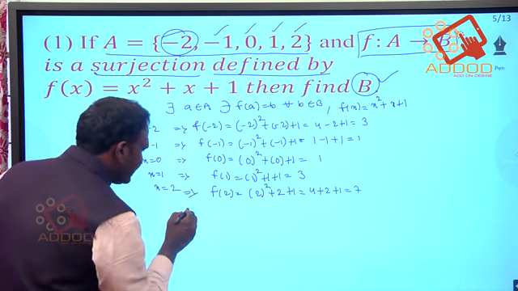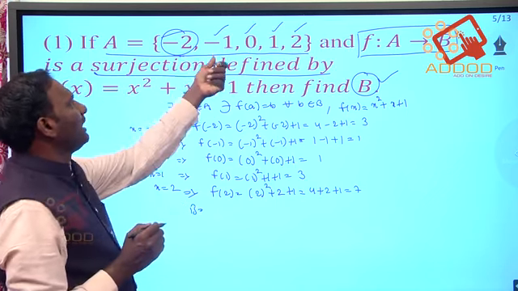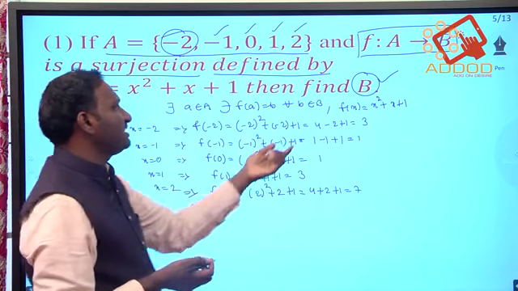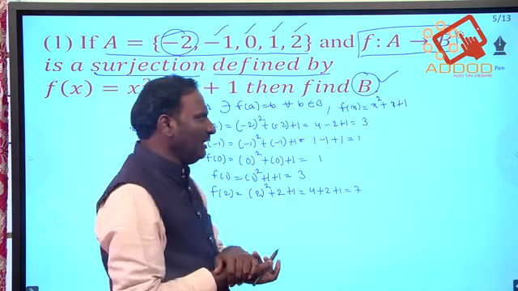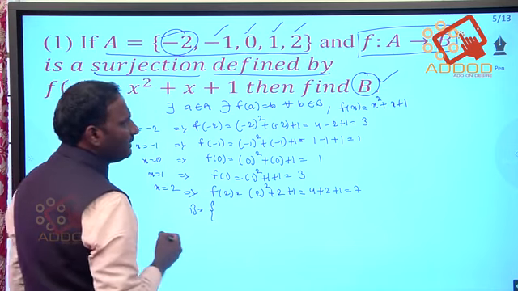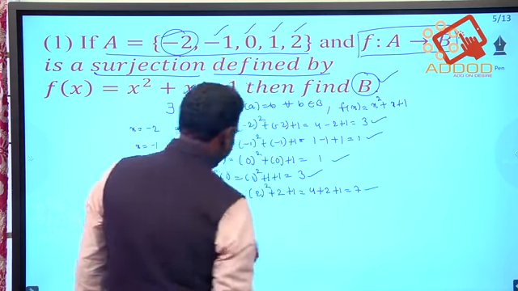So here we are getting the domain elements by the given condition: -2, -1, 0, 1 and 2. By using these domain values, we are getting the codomain values, that is nothing but capital B. So I am taking capital B as 3, 1, 1, 3, 7.